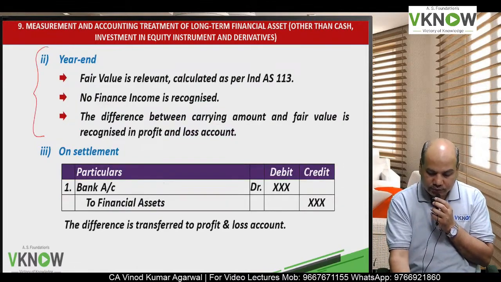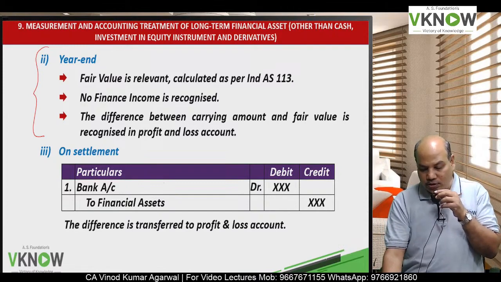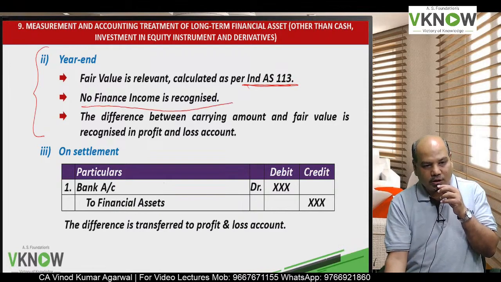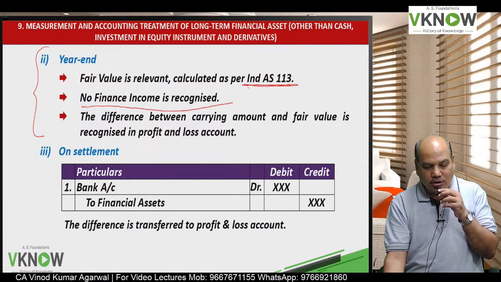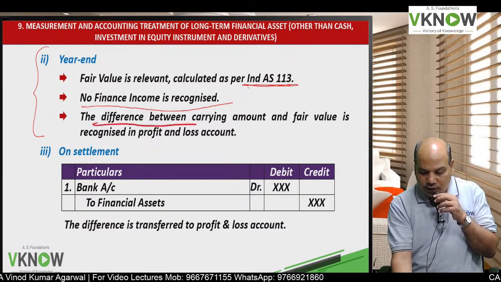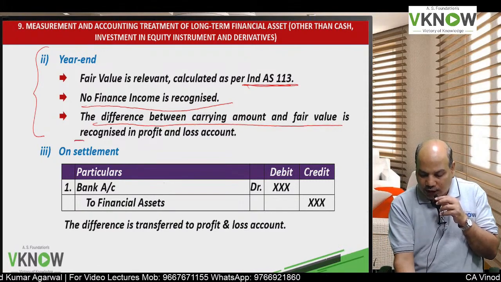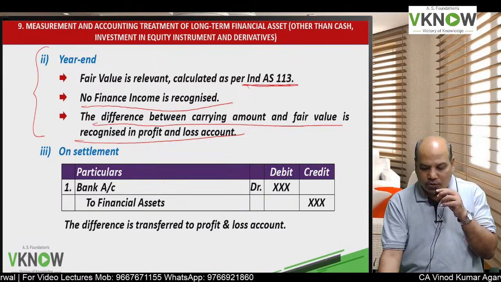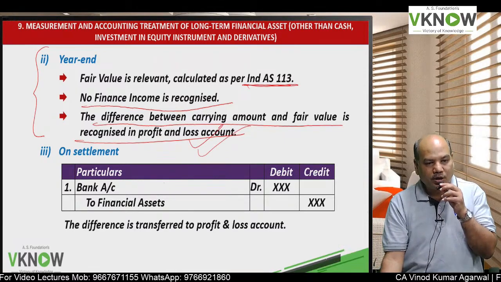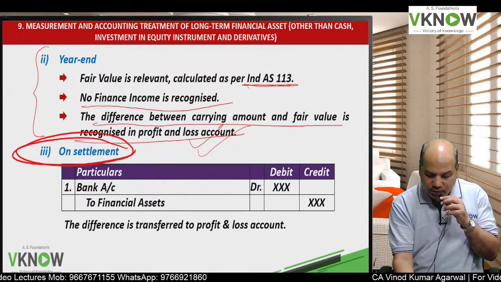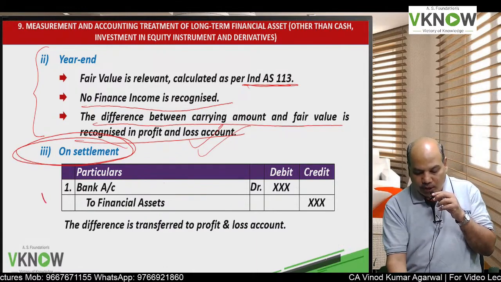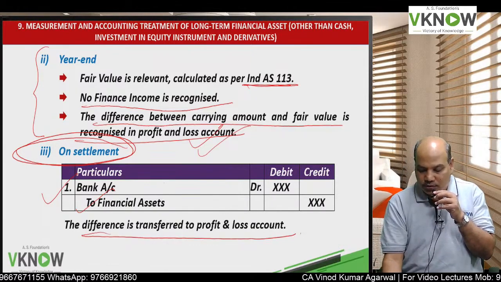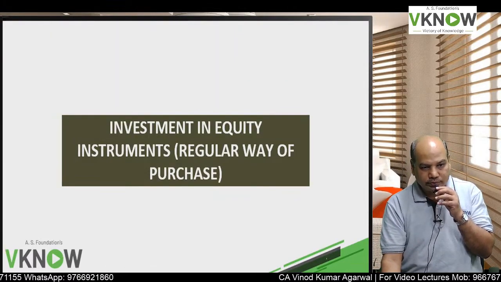At the end of the year, fair value is calculated as per Ind AS 113. Finance income is not recognized. Any difference between carrying amount and fair value is transferred to P&L account. And on settlement of the financial asset, bank to financial asset, any difference is recognized in profit and loss account.